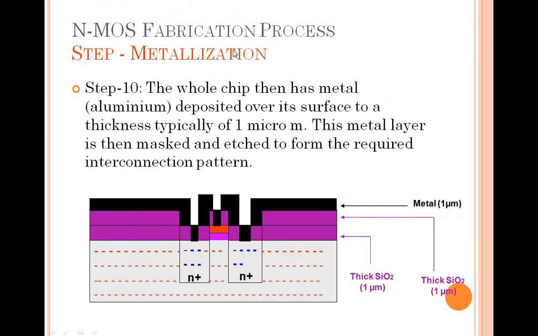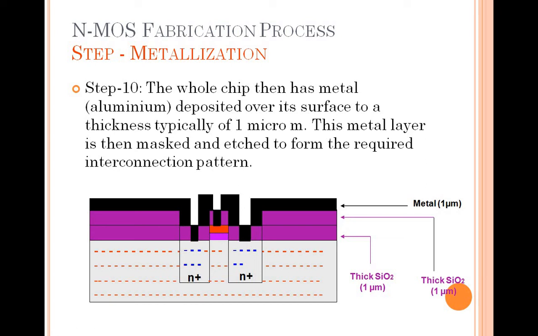Now see, in this last step, the whole chip will have a layer of metal. A metal layer will be deposited over the surface, which should be 1 micrometer thickness. We had made cuts here, completely, the cuts are done. Here also we are having a cut, here also we are having a cut. It is nothing but a small hole where you have to keep your connections.